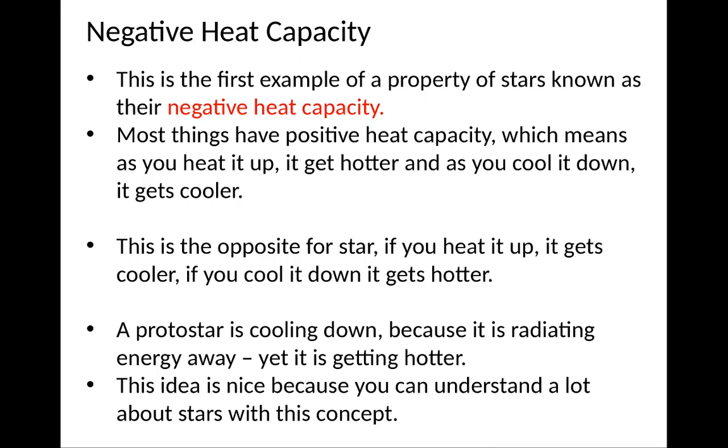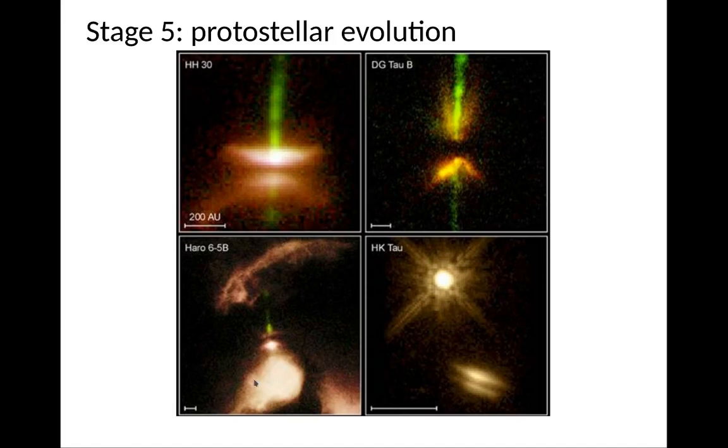As you heat them up, it gets cooler. As you cool it down, it gets hotter. So a protostar is actually in fact cooling down because of radiant energy away, but yet it's getting hotter, right? This is a nice idea because it helps you understand a lot about stars if you understand this concept. So here's some protostar